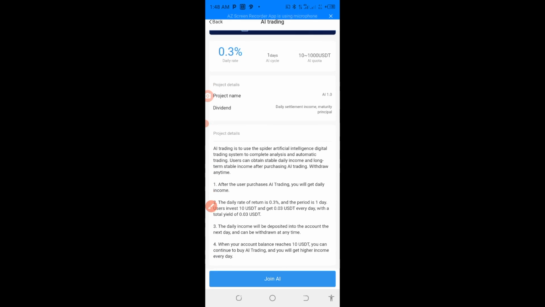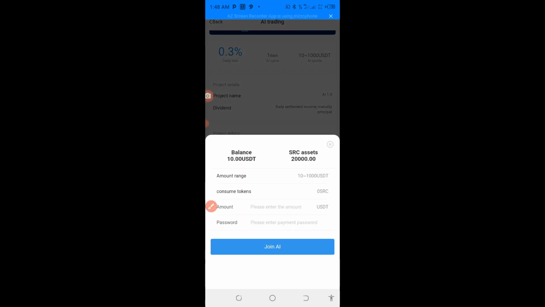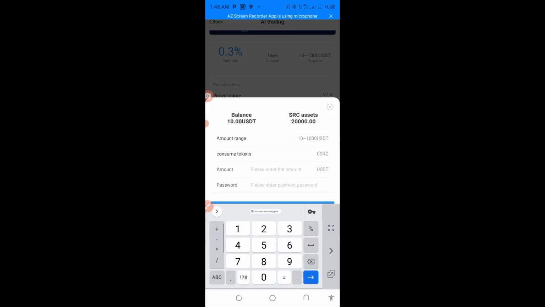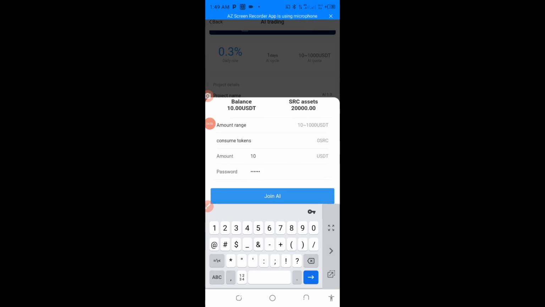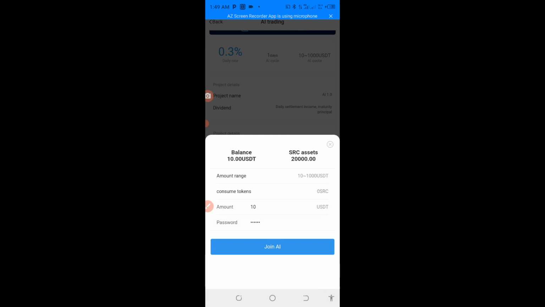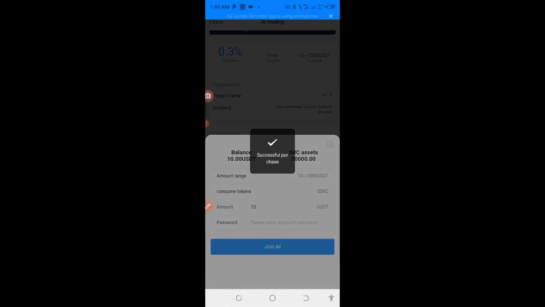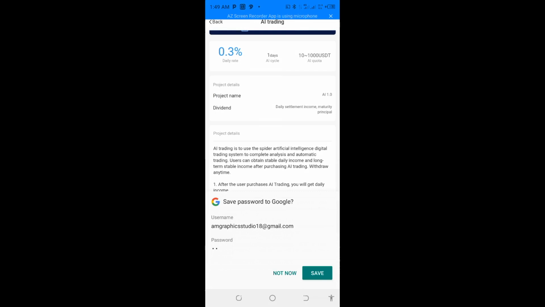The next thing to do here is to come down to this place and join the app. So I'll click on it. Here I was asked to please enter the amount I want to invest, that is 10 USDT, the 10 USDT I was given. And then my payment password, so I have to pause this video and input it. Okay guys, I've put my password now, so I will now press join AI. Do you see now, successful purchase? So I have successfully purchased this one.